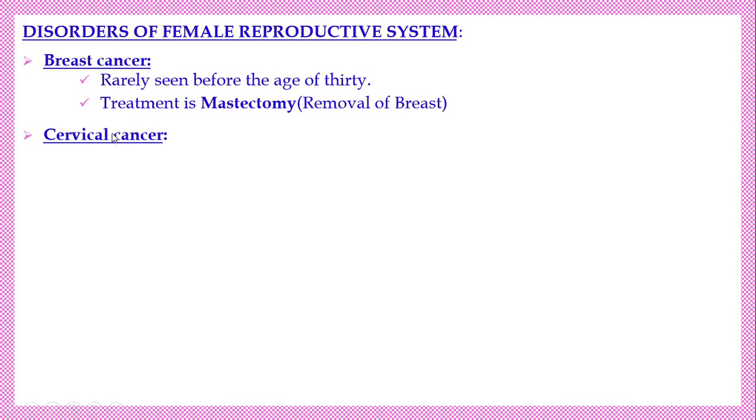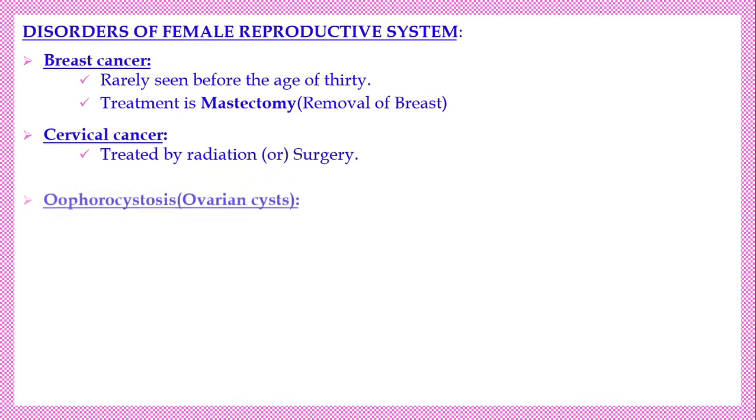அடுத்தது cervical cancer. The lower part of the uterus is the cervix. Sometimes cancer also may occur. The cervical cancer, அதுக்கு காரணம் என்ன, treated by the radiation. How does it occur அப்படிங்கிறது நம்ம அடுத்த லெசன்ல பார்ப்போம். தேர்ட் லெசன்ல cervical cancer ஒரு டாபிக் இருக்கு. பட் ஒன்லி ரேடியேஷன் அல்லது சர்ஜரி தான் இதுக்கு ஒரே வழி.